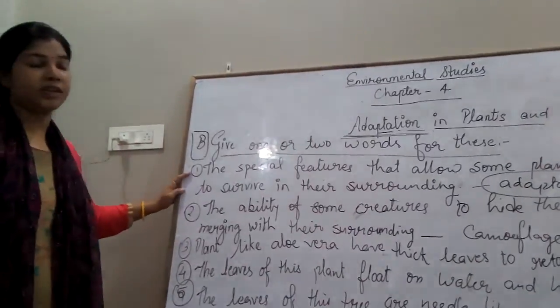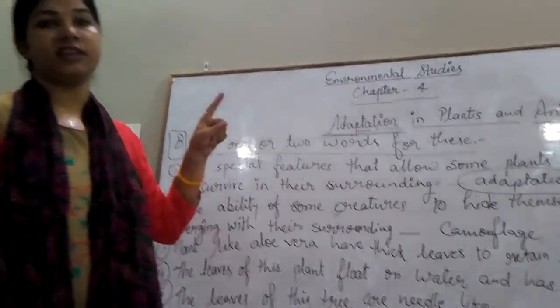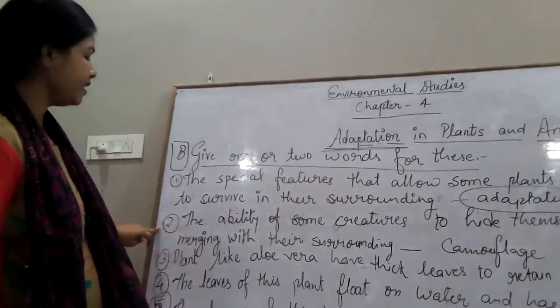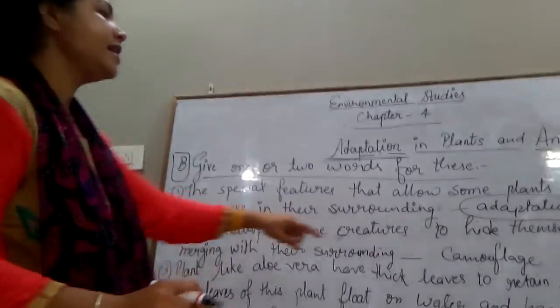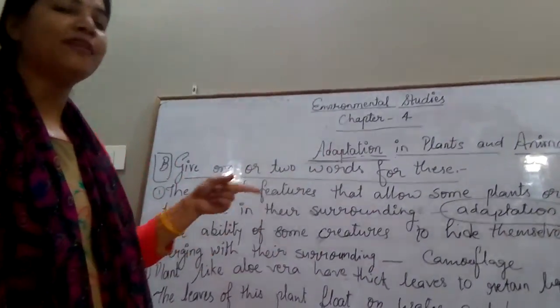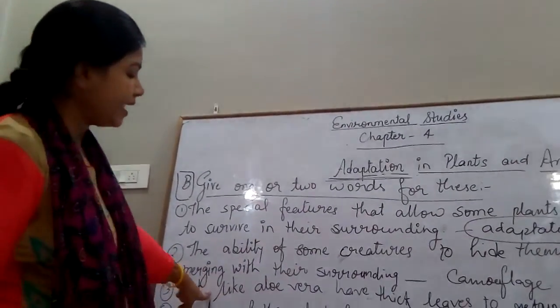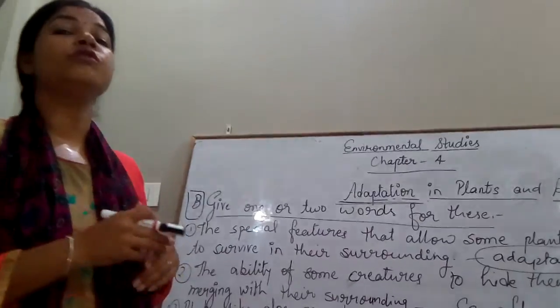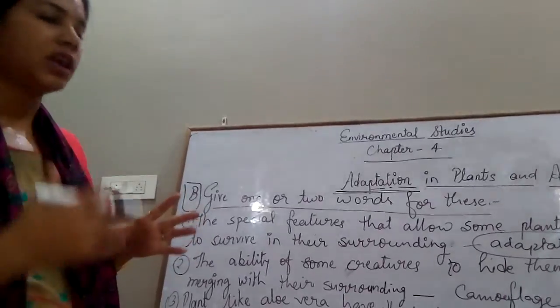The special features that allow some plants or animals to survive in their surroundings are called adaptation. Second one is the ability of some creatures to hide themselves by merging with their surroundings, called camouflage, like the wild lizard, the green cricket. Third one is a plant like aloe vera having thick leaves to retain liquid. Why does it have thick leaves to retain liquid? Due to adaptation, because it has to adapt itself according to the surroundings.